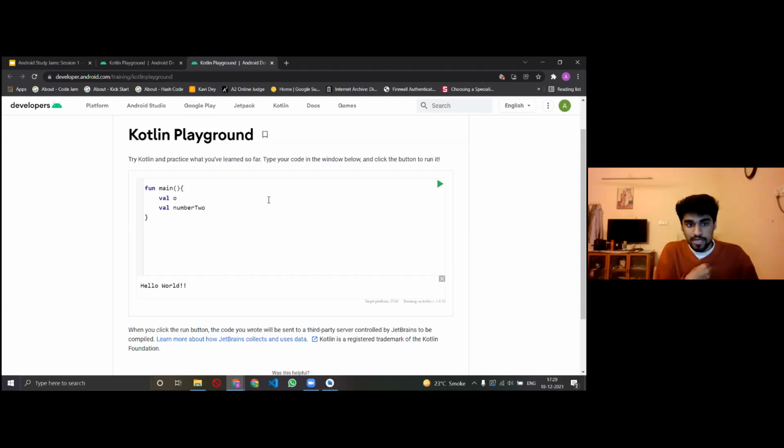you give it to a layperson, they would be pretty confused. They'd say, what has he written? He has written O, what does it mean? So it is better to define variables in such a way that even a layman reading your code would understand what this variable is, what it does, and what it is declared for. This is generally considered good programming practice, and it might help you throughout any technical language that you are learning.